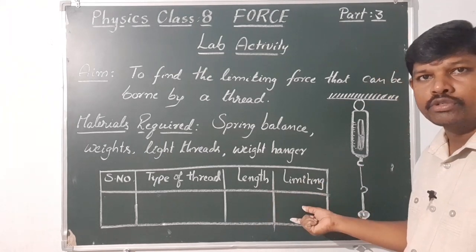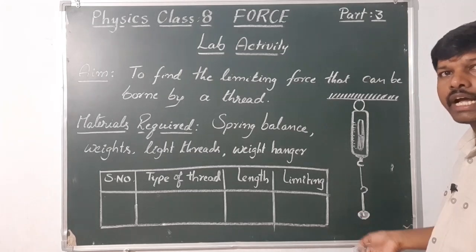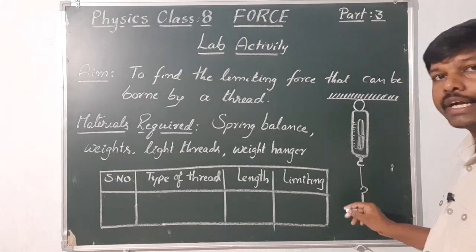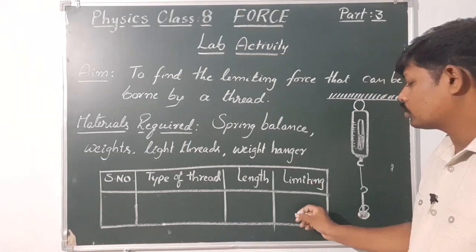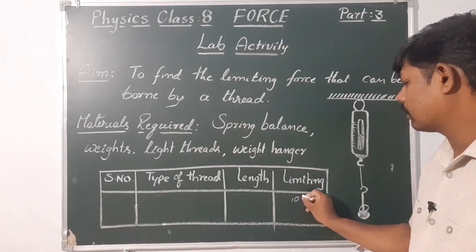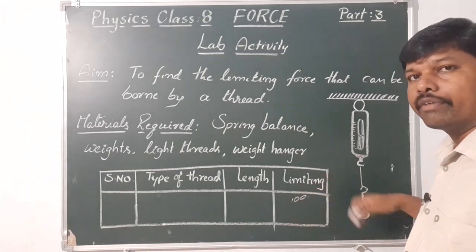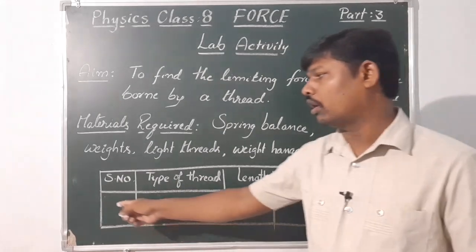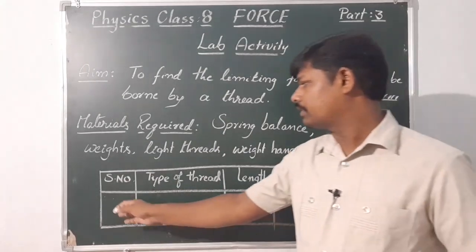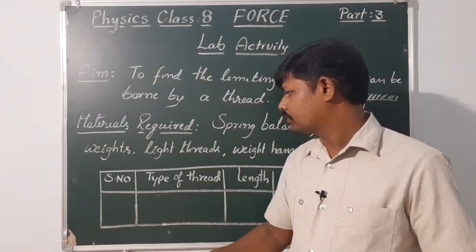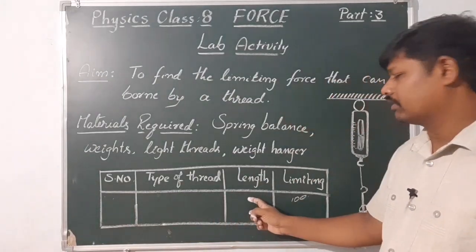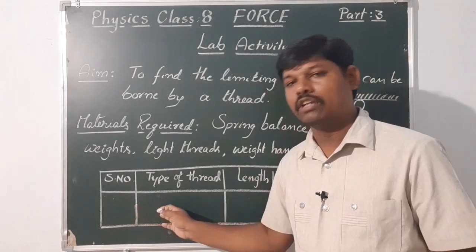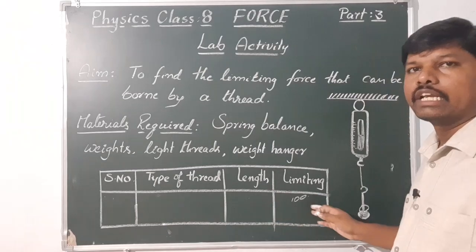And the limiting force. For example, after adding one more weight, he added 50 plus 50, 100 grams. The cotton thread is broken. So you have to write here 100 grams. Like that, for different threads, we have to find out the limiting force. All the details we have to note down in this table. Serial number 1, cotton thread, length and limiting force. Like that, second one, nylon thread, length and limiting force.